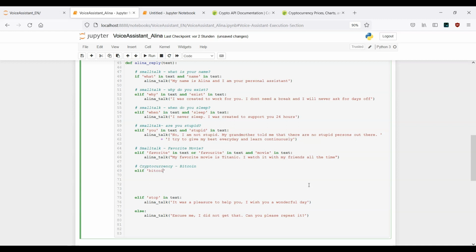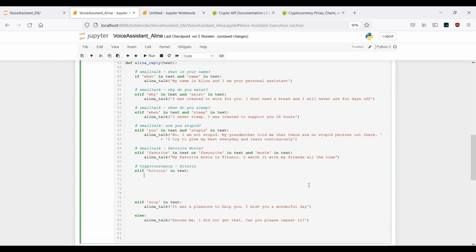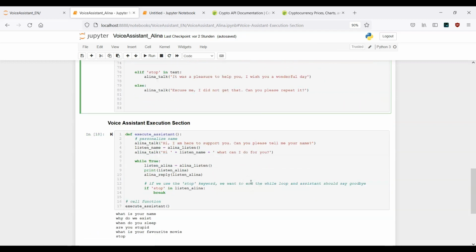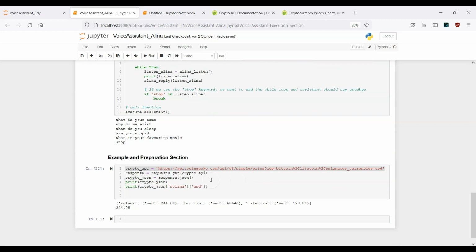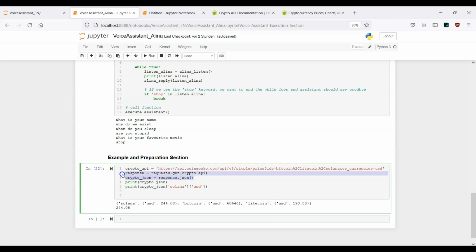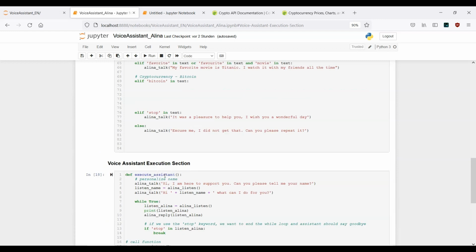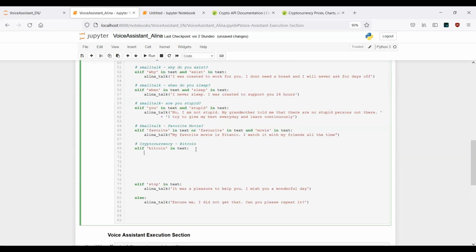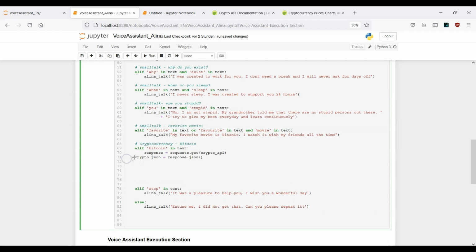And let's say if we ask for Bitcoin, that means if the keyword Bitcoin appears in the text, then we want to get back the information about the Bitcoin current price. Okay, this is it. And we can make our life a little bit simpler because here we actually started with the necessary information. Can just copy these lines here, scroll all the way up until here. And now on the next line, I need to just paste it here.